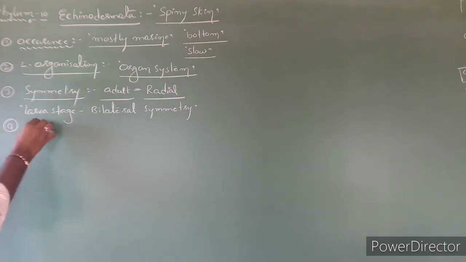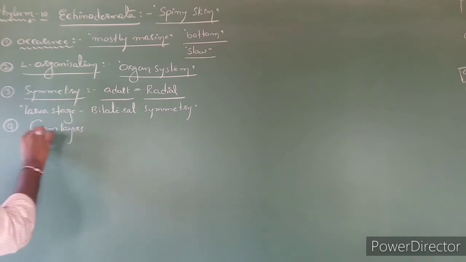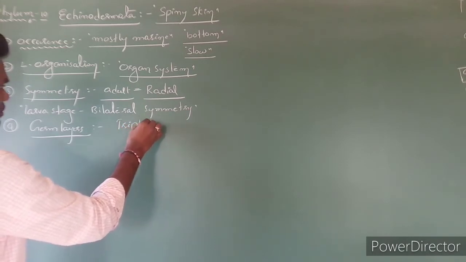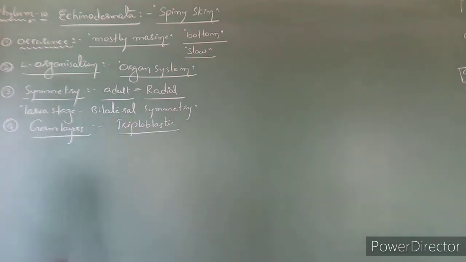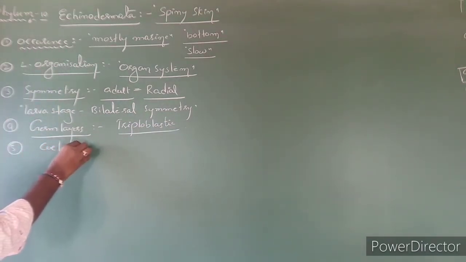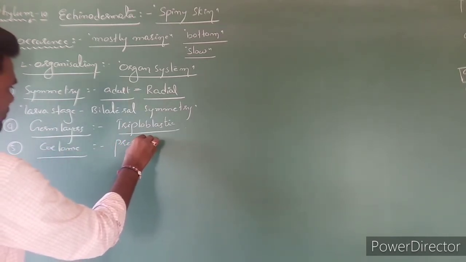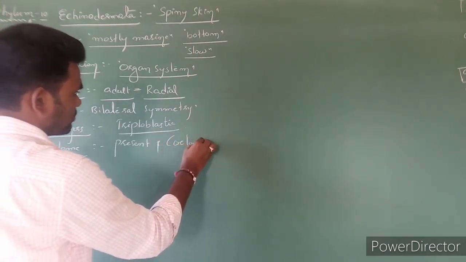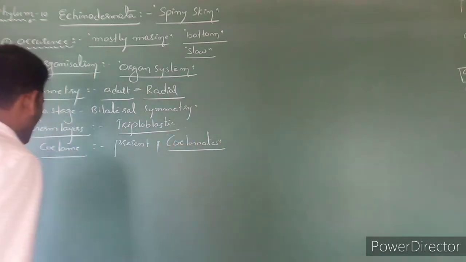Next point, germ layers. There are 3 germ layers: triploblastic. Next character is coelom. Here true coelom is present, such are called coelomates.